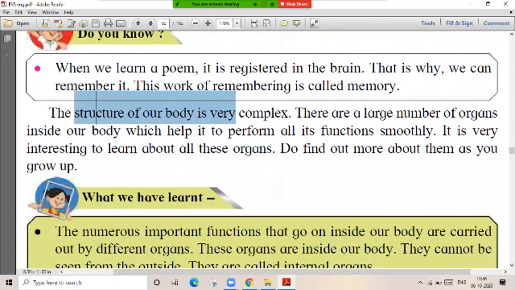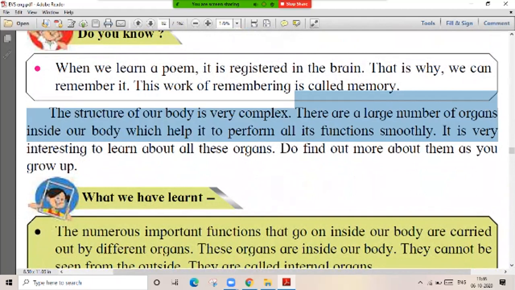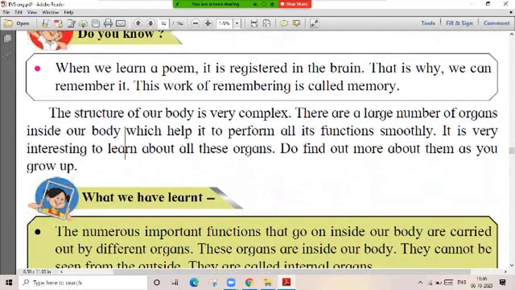The structure of our body is very complex. There are a large number of organs inside our body which help to perform all its functions smoothly. It is very interesting to learn about all these organs.